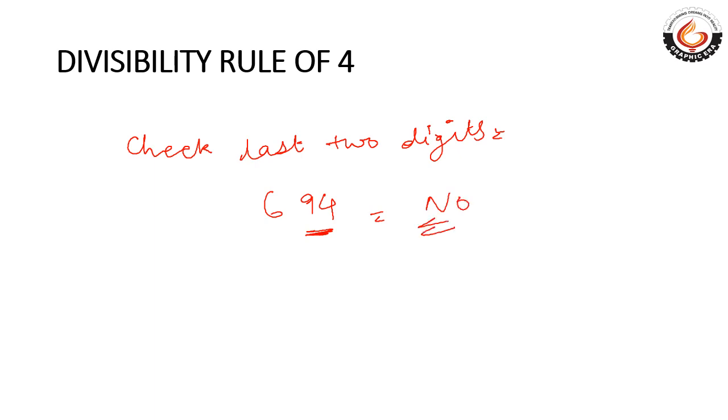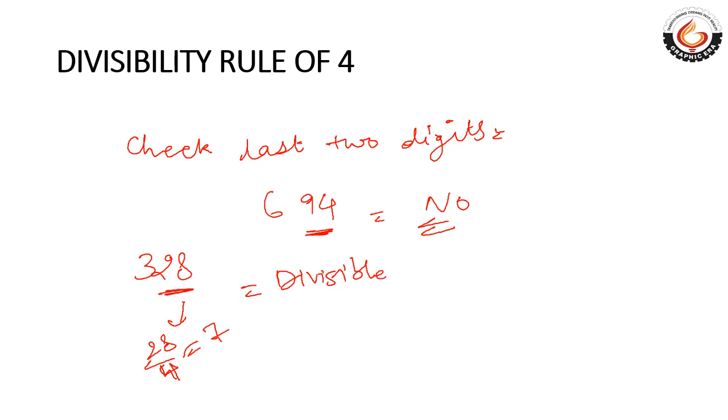No. So this number is not divisible by 4. Let's jump to 328. Is 28 divisible by 4? Yes, it is divisible by 4. 28 by 4 is 7. So this number is divisible by 4.